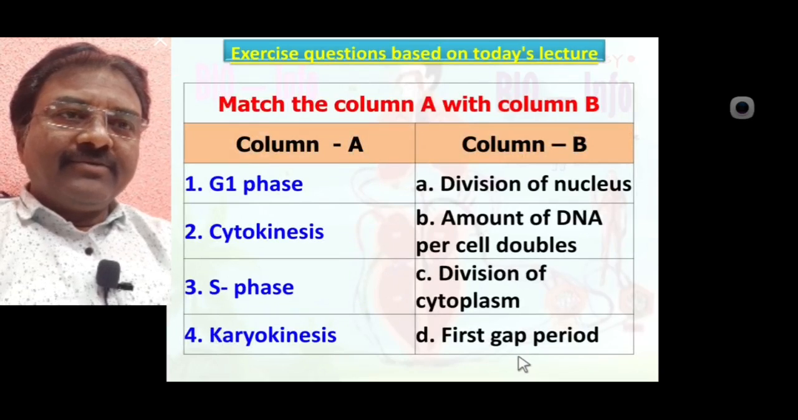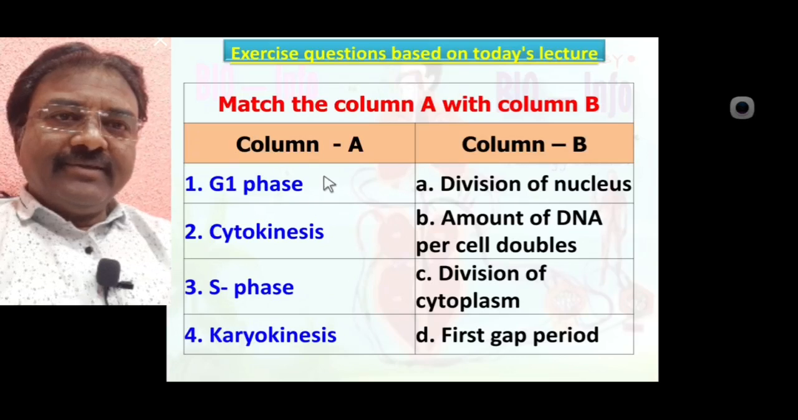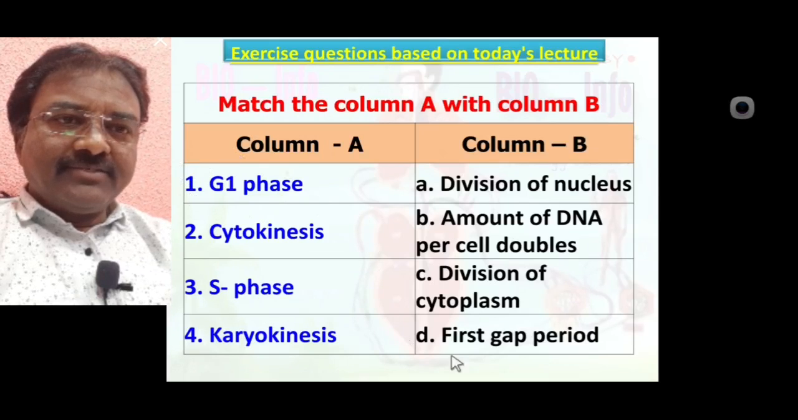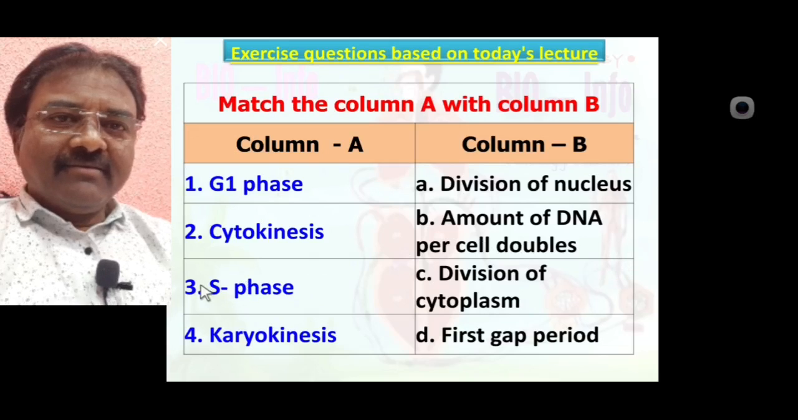Match column A with column B. G1 phase matches with first gap period, so 1 matches with D. Cytokinesis, division of cytoplasm, means 2 matches with C. S phase, amount of DNA per cell doubles, means 3 matches with B. Karyokinesis, division of nucleus, 4 matches with A.